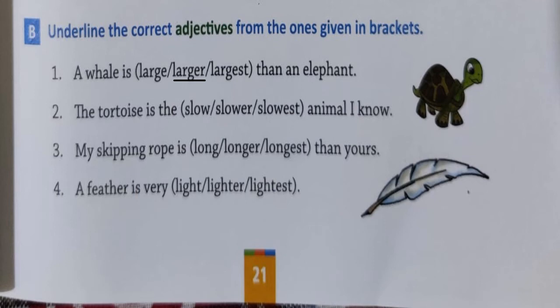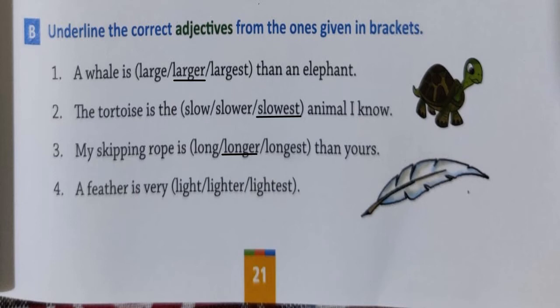Slowest, right? Great. So let's underline slowest. Number 3, my skipping rope is long, longer, longest than yours. Now you know what will come here, right? Than is there, so longer.